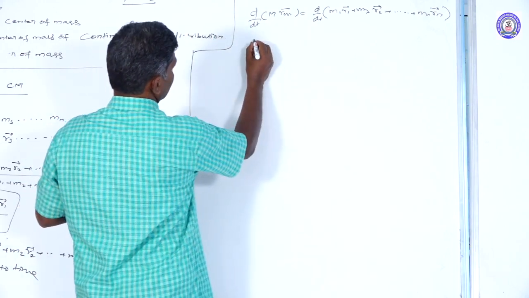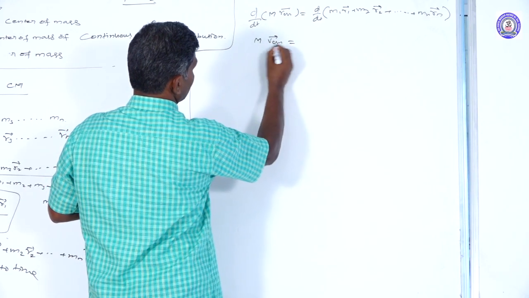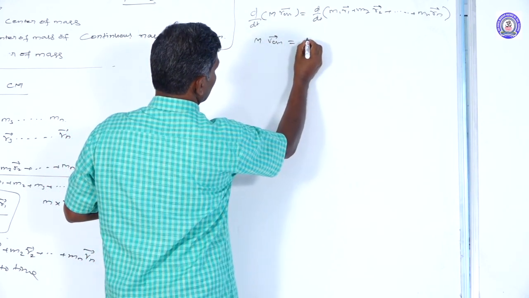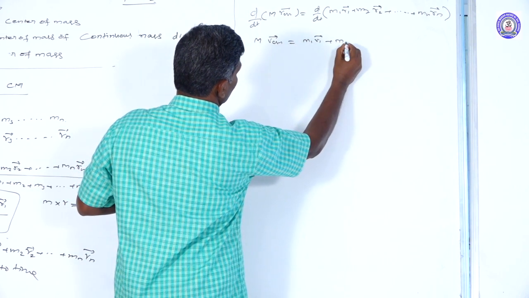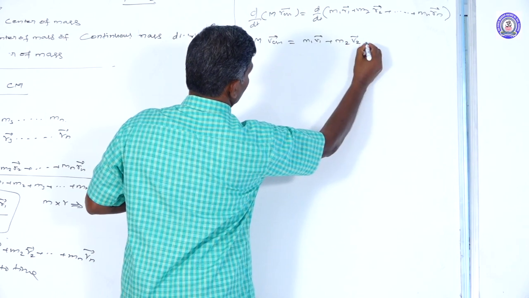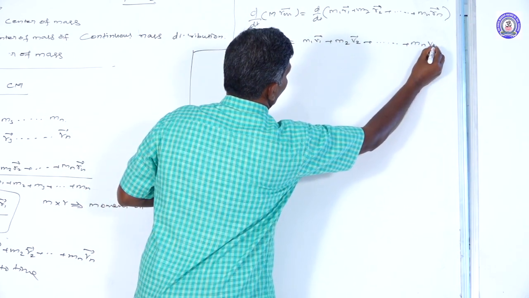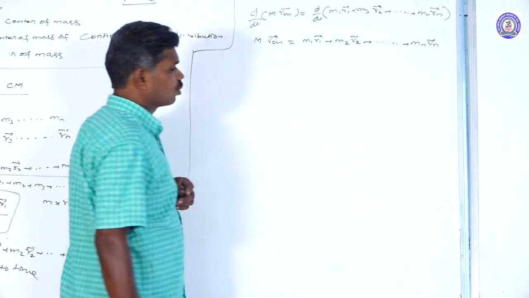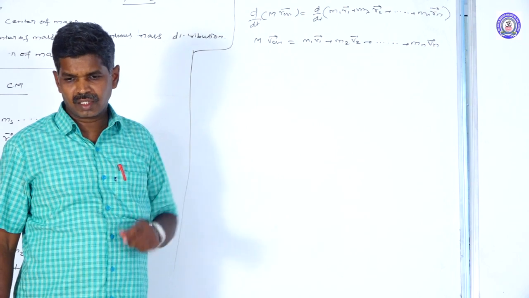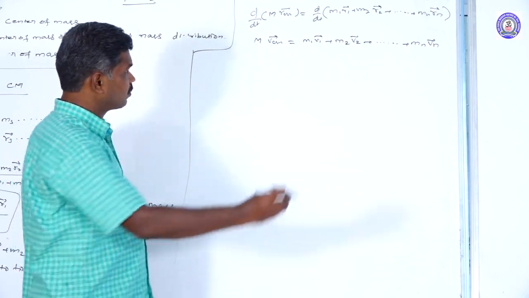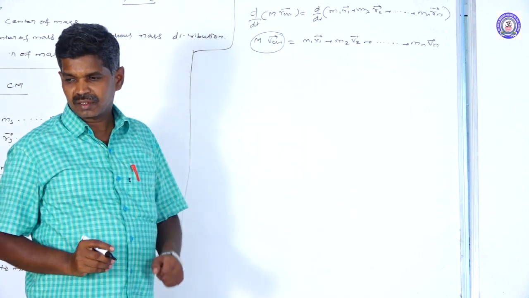From this formula, M into the velocity of the center of mass equals m1 v1 vector plus m2 v2 vector up to mn vn vector. We know that the product of mass and velocity is called momentum, so this may be taken as the momentum of the center of mass.